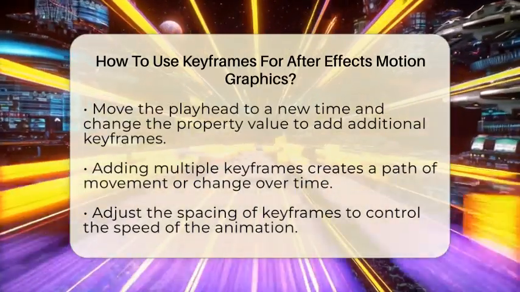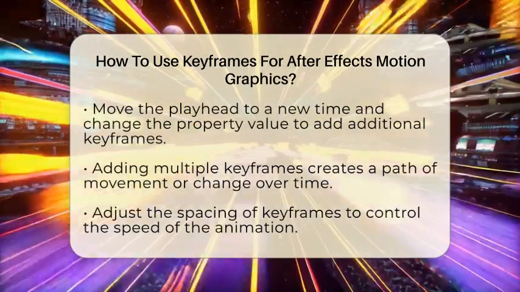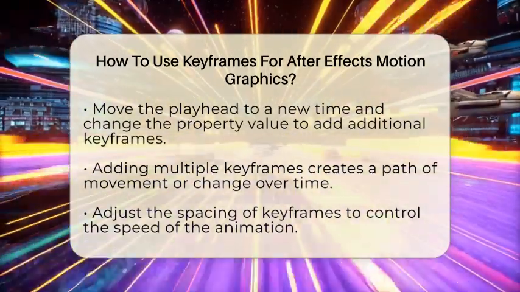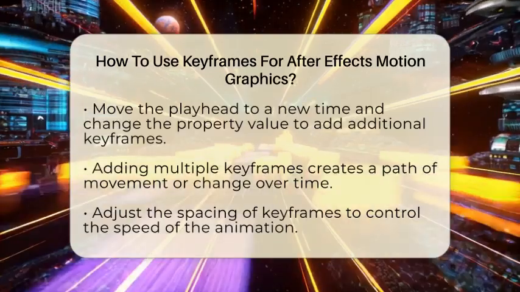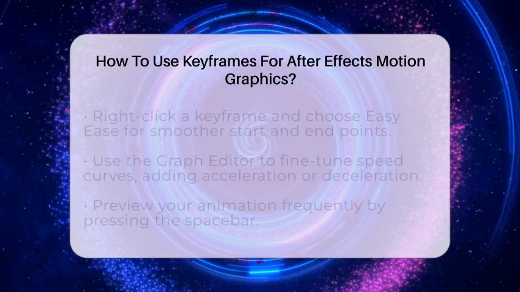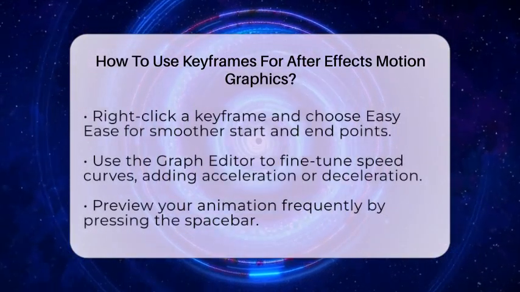You can add as many keyframes as needed. Just move the playhead, change the property, and a new keyframe appears. This creates a path of motion or change over time. To control when the animation happens, drag the keyframes closer or farther apart. Closer keyframes make the motion faster, while wider gaps slow it down.